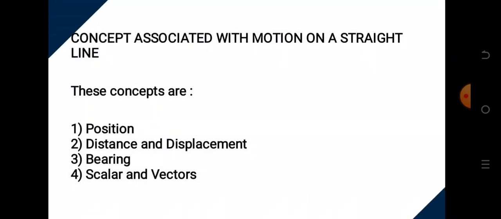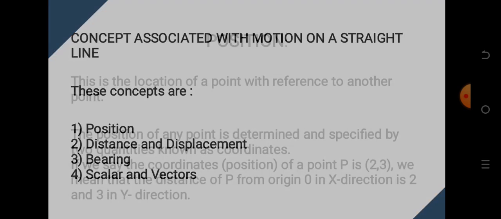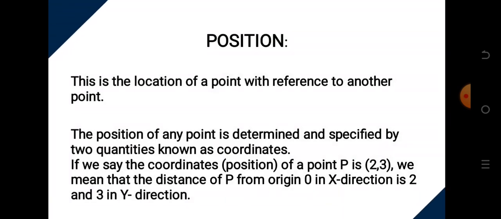Now let's look at the concepts associated with motion on a straight line. When talking about motion on a straight line, there are things you must understand: what position is, what distance and displacement are, bearing, then scalar and vector. So let's quickly go through that. Now, position. What is position? Position simply means the location of a point. In other words, the location of a point with reference to another point is what we call position.